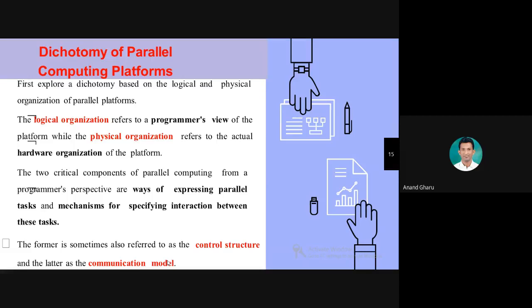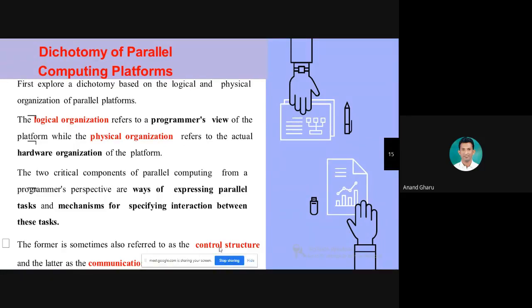But when we try to execute the same problem on parallel computing, suppose there is a 4 core processor. So with 4 cores, 4 tasks will be executed at a time: a of 0, a of 1, a of 2, a of 3. 4 tasks can be executed at the same time. That's why parallel computing can execute multiple tasks at the same time.